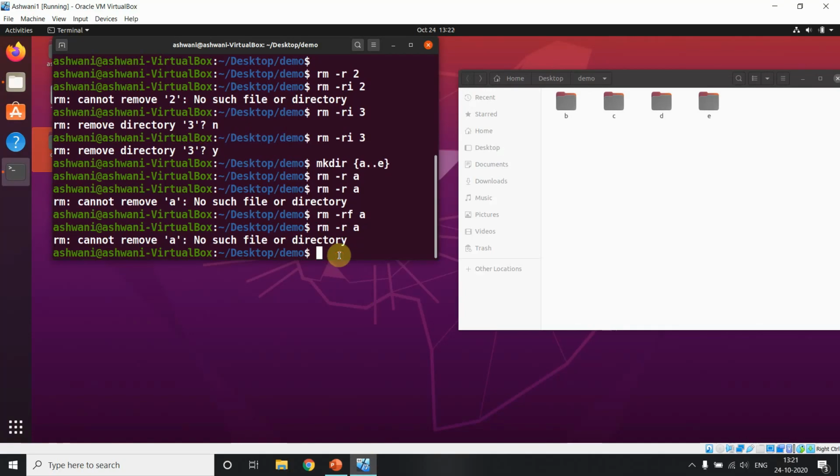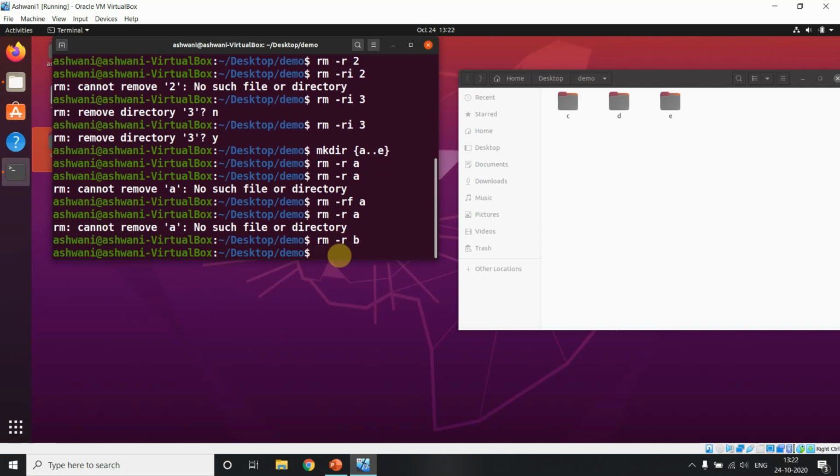So if I say I want to delete with rmdir, and I say delete B, it will directly delete your directory named B. It will not show any message or anything, right? I want a clear message, like whether it removed or not. Then we can say remove this with just V for a clear-cut message. Okay, what are you doing, just let me know.